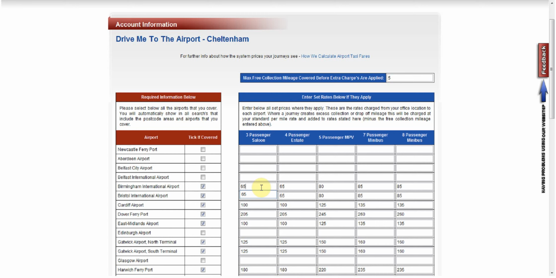So put a set price in. You will always show for the bare minimum of your set price, and then if there are excess miles calculated in line with the way we calculate fares, then that'll be added at your per mile rate to the job. Fairly complicated. Have a good old read of this area here. You can sit and look at that over and over again and make sure that you understand how it's working. Enter all your set prices in here.